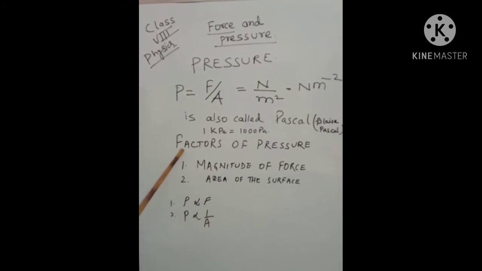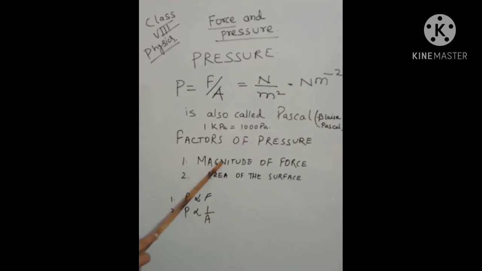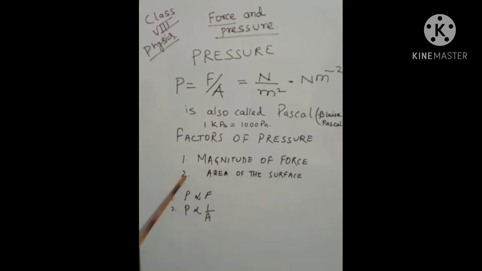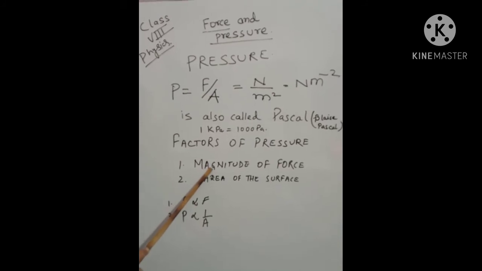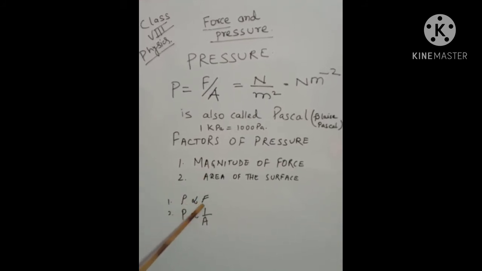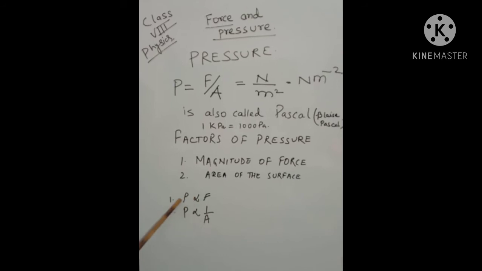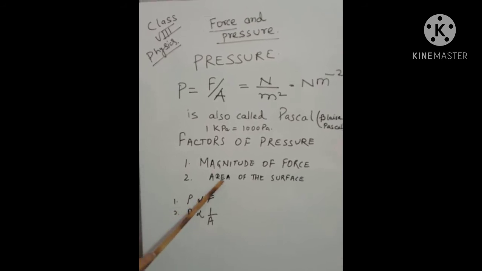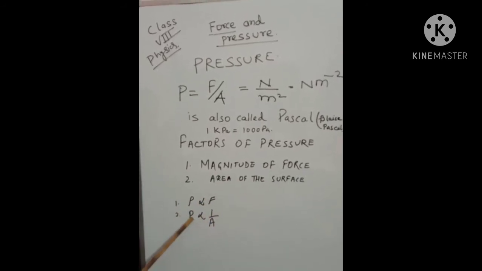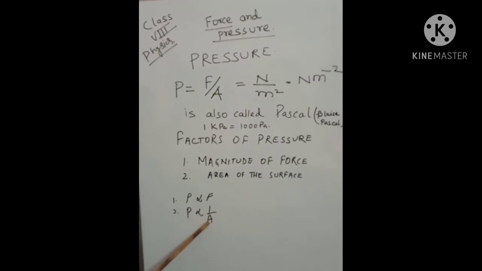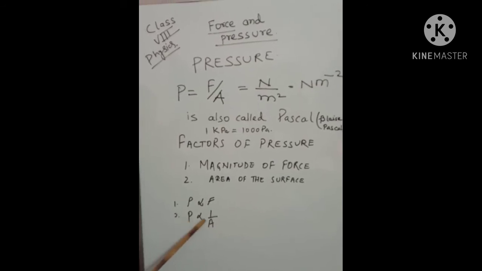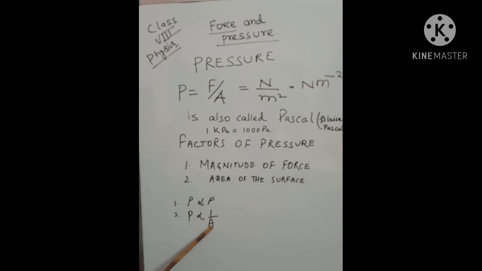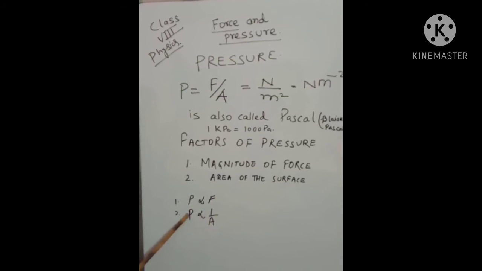The factors of pressure. First, magnitude of force, and second, the area of the surface. Pressure is directly proportional to the magnitude of force. If force is increased, then pressure will also increase. Area of the surface is inversely proportional to pressure. If surface area is increased, then pressure will decrease, and if the surface area decreases, the pressure will increase.